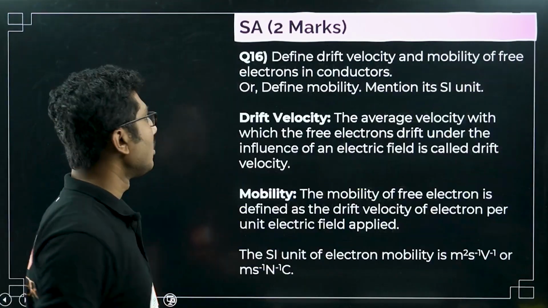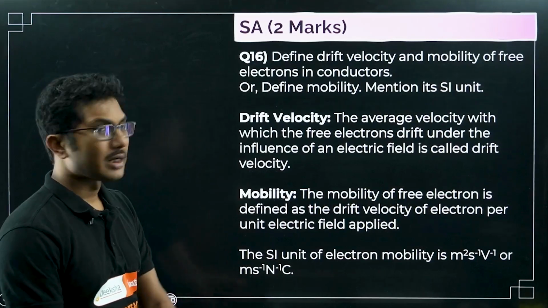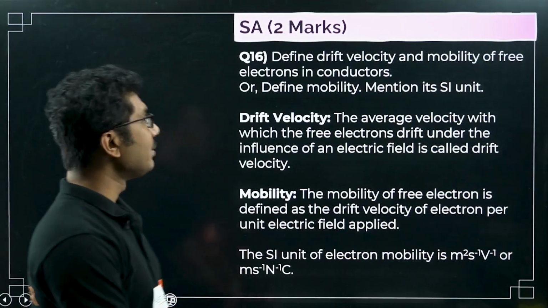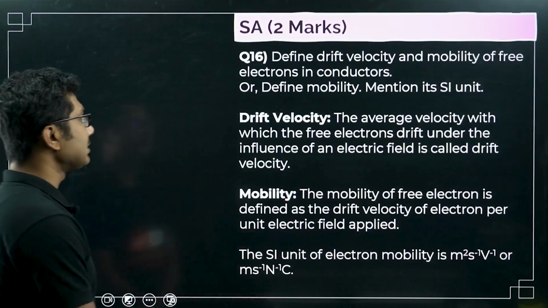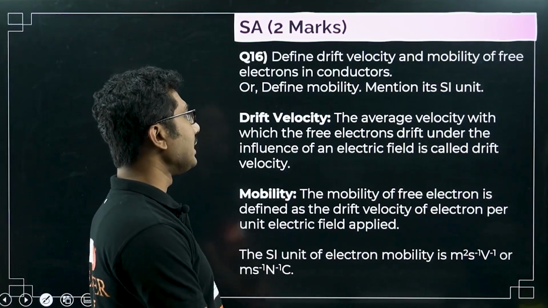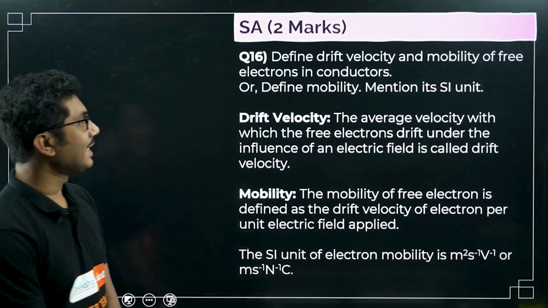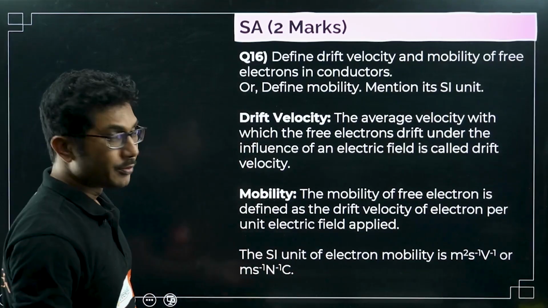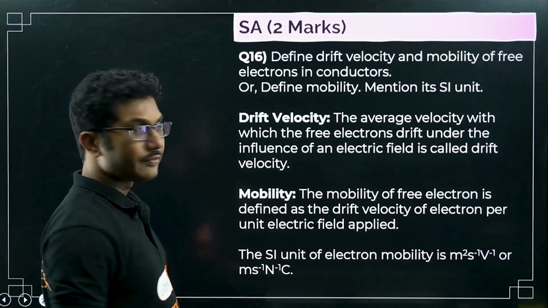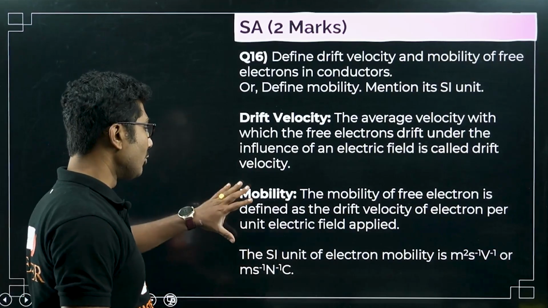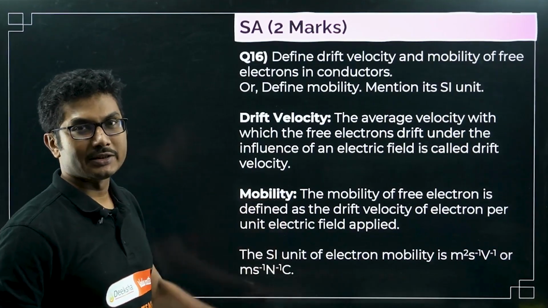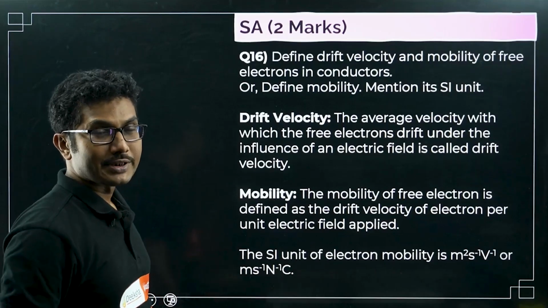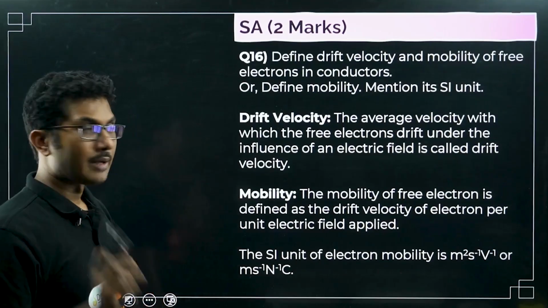train your mind. Now let's move into the 2 mark section. The first question is: define drift velocity and mobility of free electrons in conductors, or define mobility and mention its SI unit. As I said, I will give you options. Either they will ask you both definitions, or they will ask you the definition of mobility and its unit. Both are very common questions. It is there in your previous year questions as well as in your sample papers.